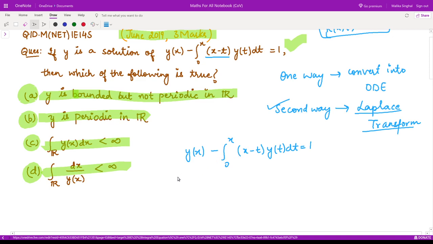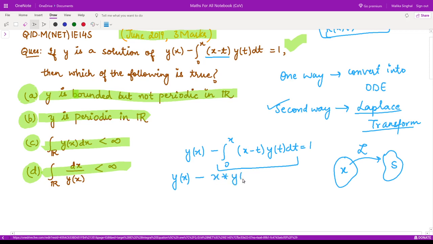Now let us take the Laplace transform. My domain is in the variable x and my range is in the variable s, and I am applying the operator L, the Laplace transform, from this domain to this domain. First of all, let me write this in terms of convolution. It would be y(x) minus x star y(x) is equal to 1, where this star is the convolution operator.